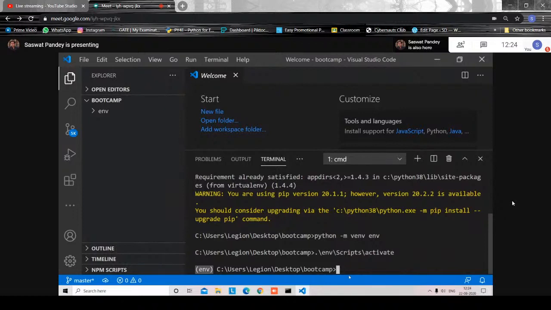If you're using Mac, and if we do have any Mac users, the syntax goes like env slash bin slash activate. And one thing you have to do is use source before it. So this is what you need for Mac to activate your environment.